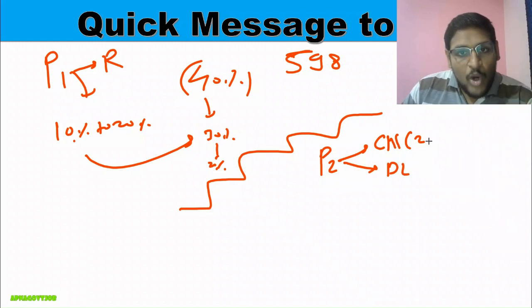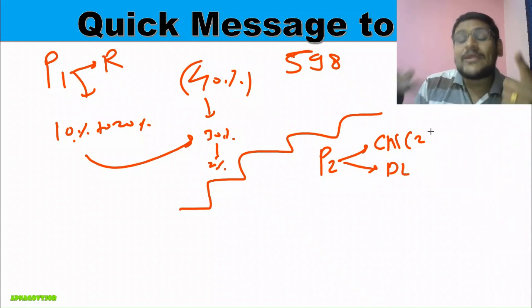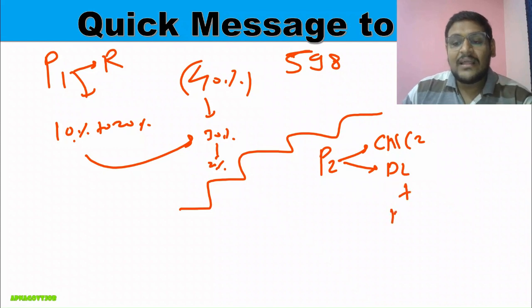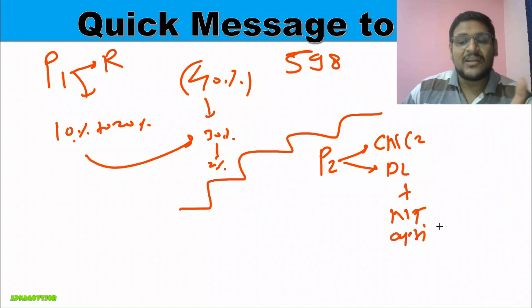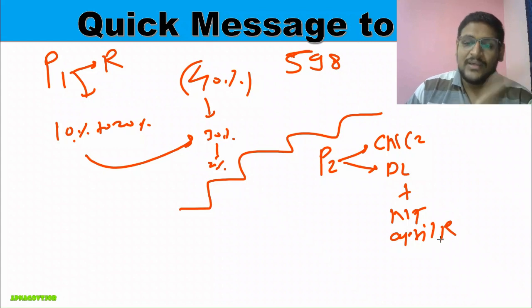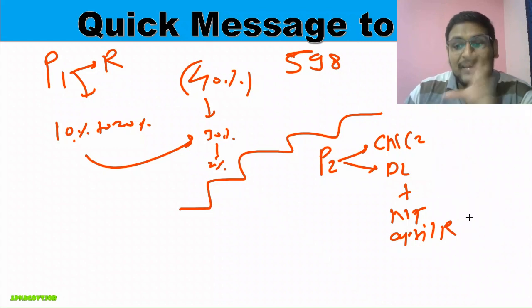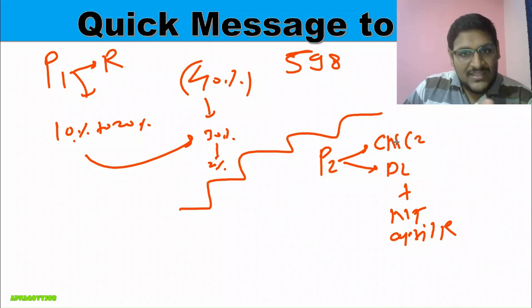If you are not comfortable handling 2 technical subjects, because along with technical, our non-technical is also going on, like suppose I do CN and DL, then I will do FT, try to complete 3 chapters of FT, and after completion of FT I will go to reasoning, like that. So here you have all options, but either you can take 1 subject or 2 subjects.